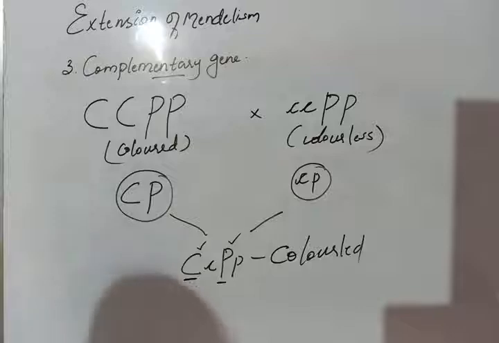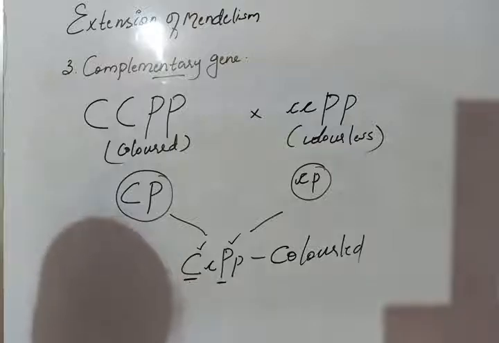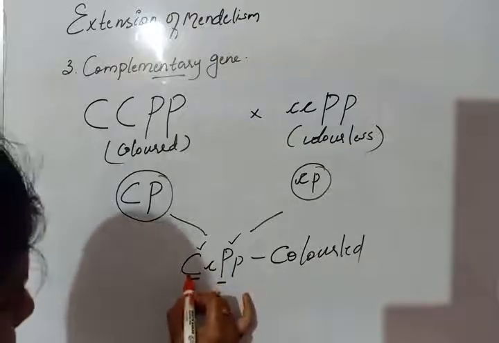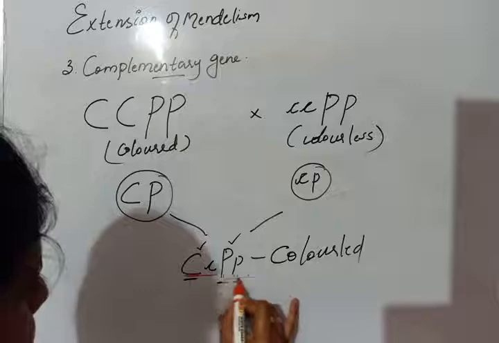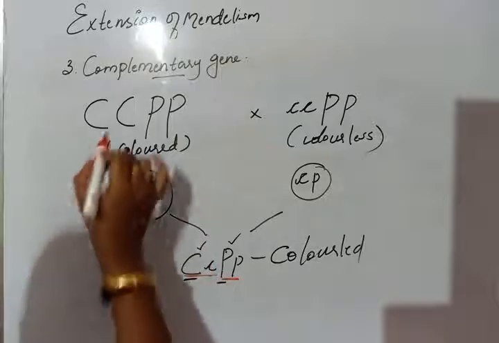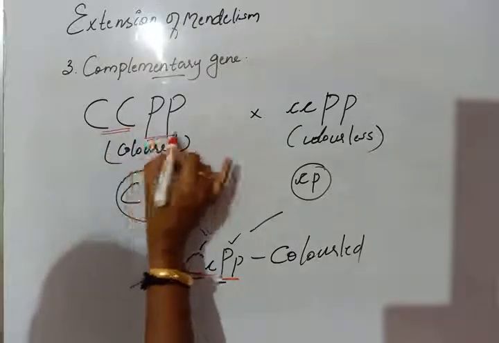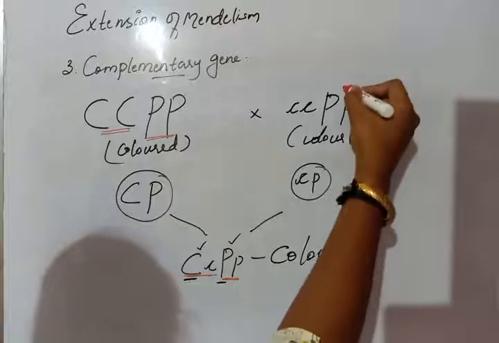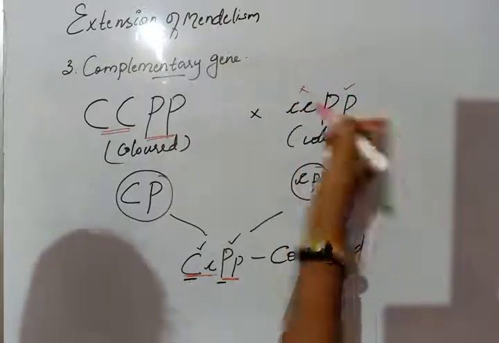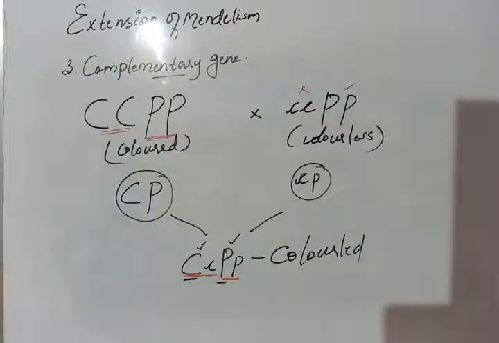You understand? So complementary gene means the two pairs of non-allelic genes are essential in the dominant form. So this is the dominant form, isn't it? So capital C, small c is the dominant form. Capital P, small p is the dominant form. And this is also dominant form. Here this is not dominant, so it causes the colorless.